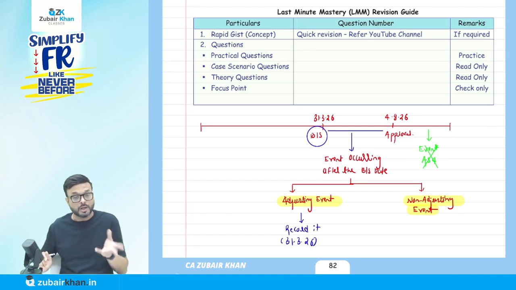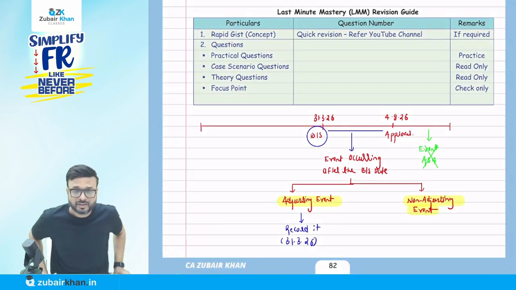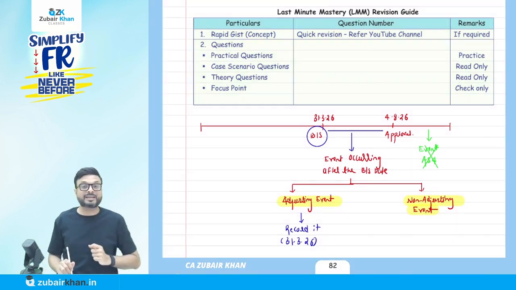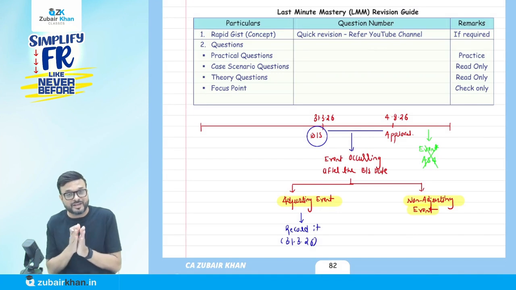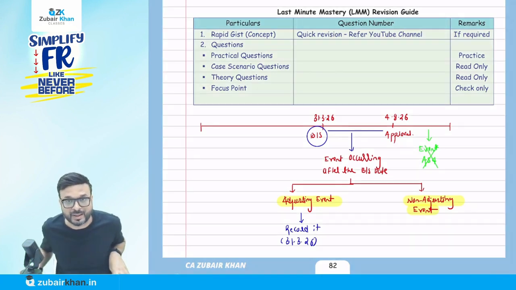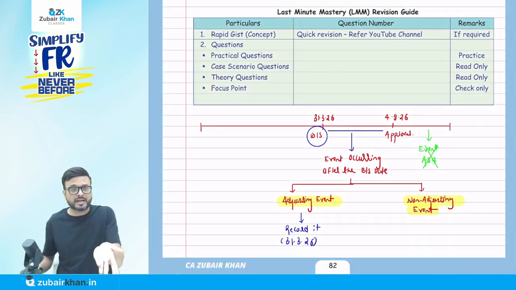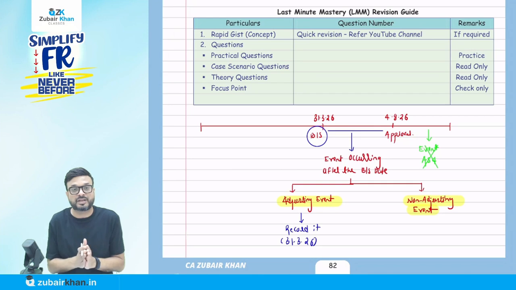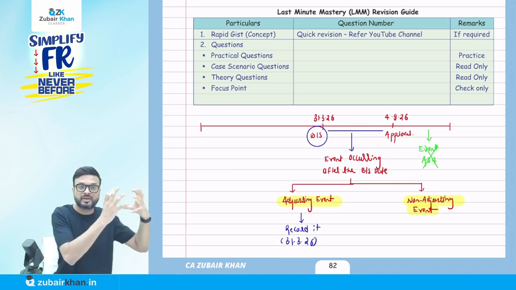You say, no sir, the event happened after the balance sheet date, but the financial statement is not yet approved. So if the financial statement is not yet approved, we can make the changes. We know that here the provision for doubtful debt should not be 5%. This particular account receivable is a bad debt now. He is bankrupt now. So we have to record it here, because the financial statement is not yet approved. We can correct the figure. We can record it there.